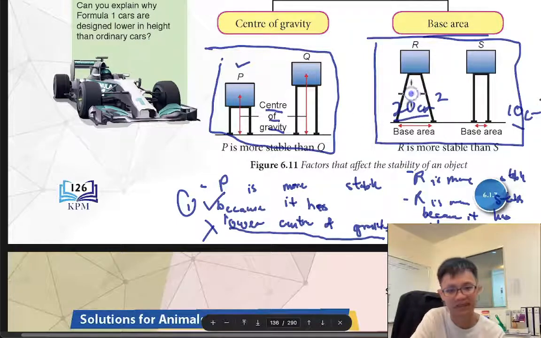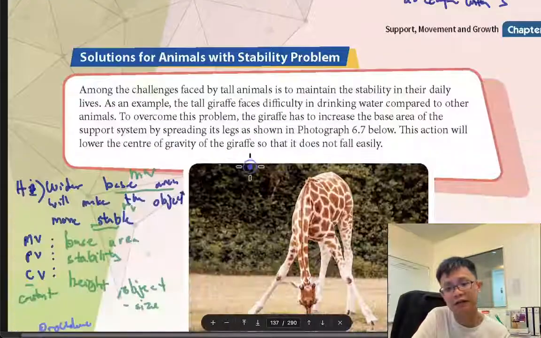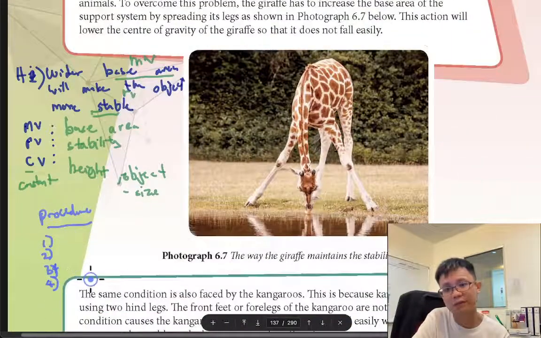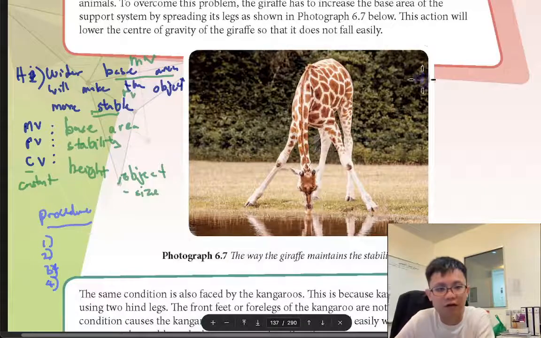For example, you use plus 16. Make the base area 20 cm for A, and make the base area 10 cm for B. After that, maybe you use a fan to blow it, and increase the wind until the object falls down. Then the data will be collected. So after I do the procedure, I write 1 2 3 4, repeat the step, then I do the observation.